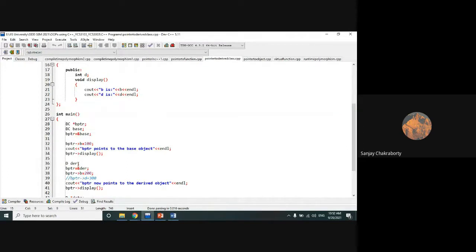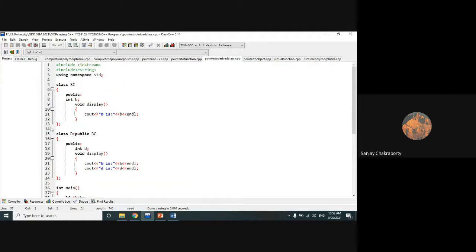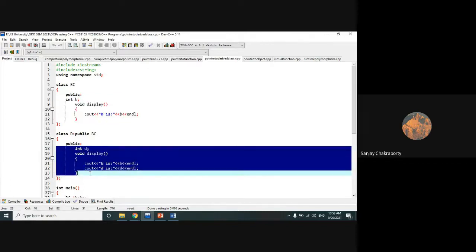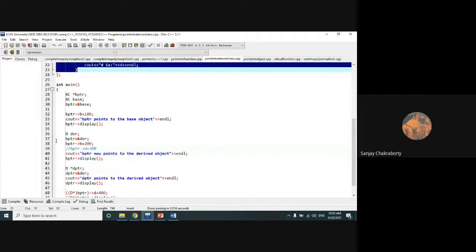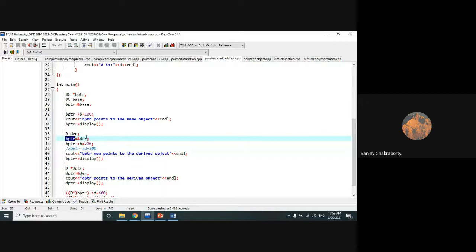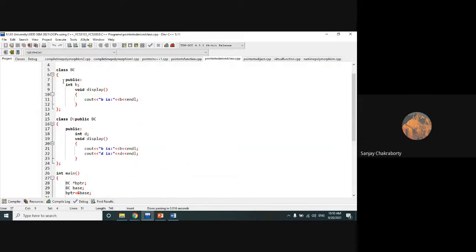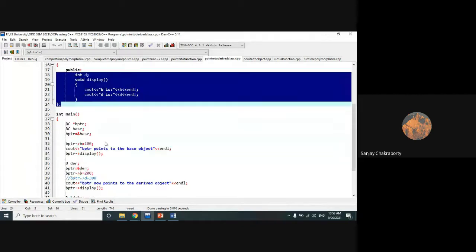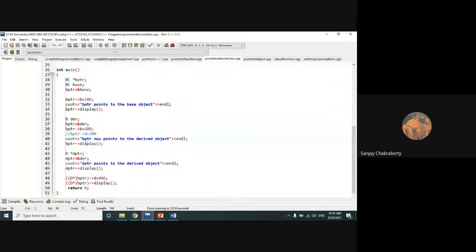So right now this BPTR has the power to access both the members of the base class BC and the derived class D according to the inheritance principle. Clear?